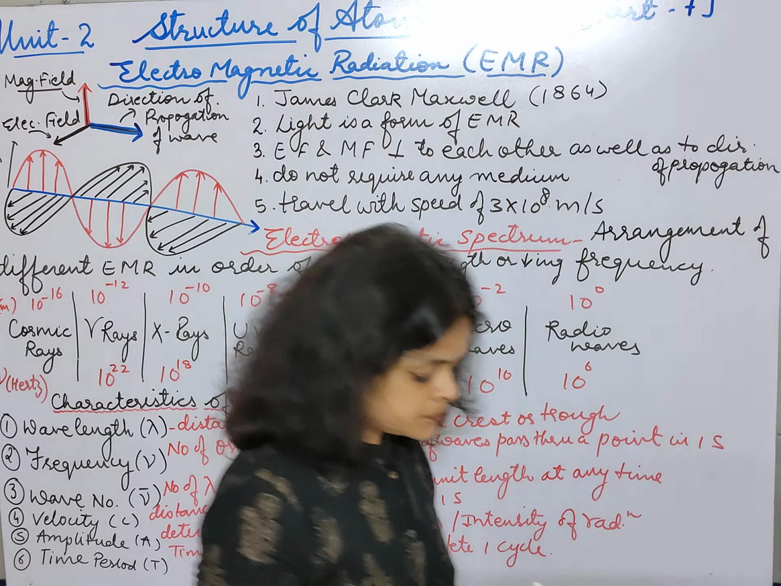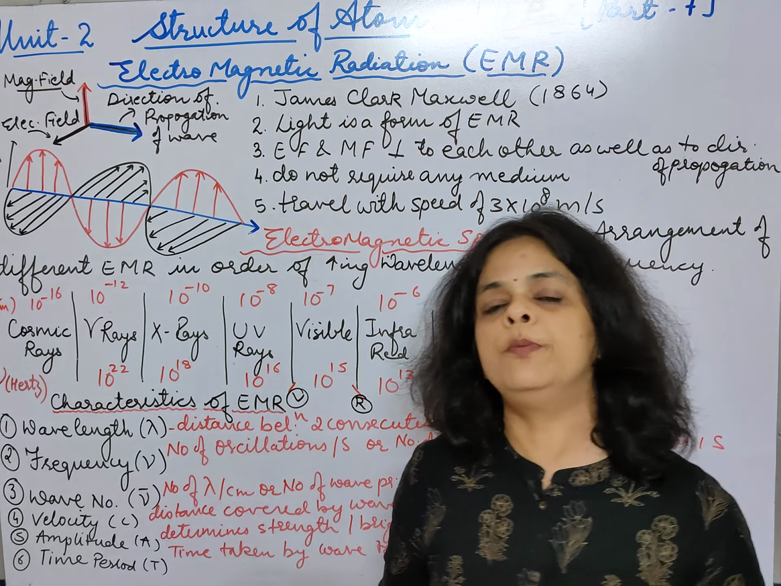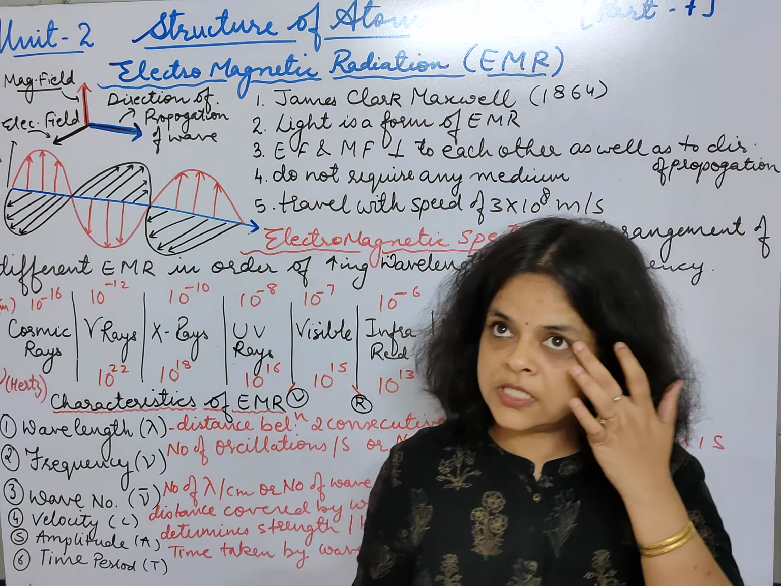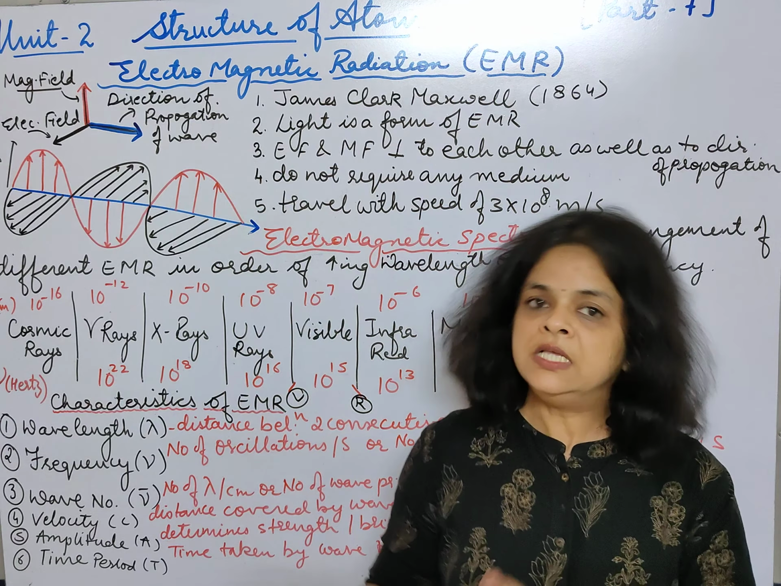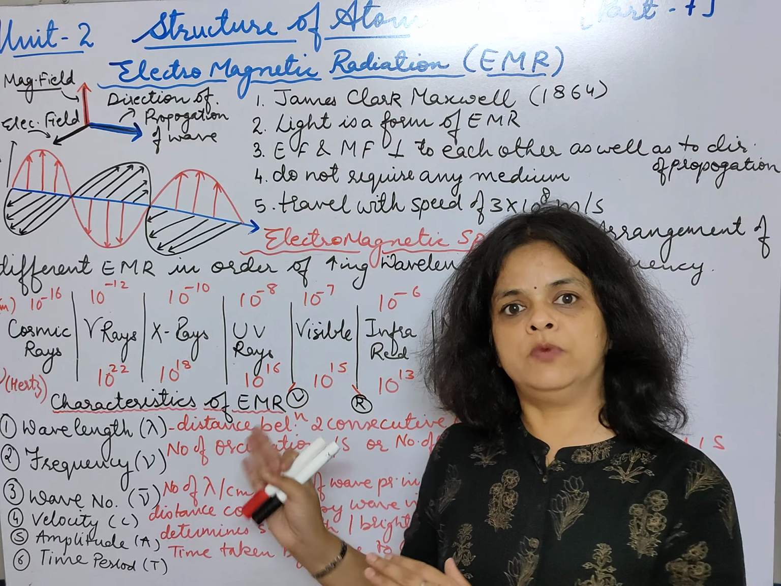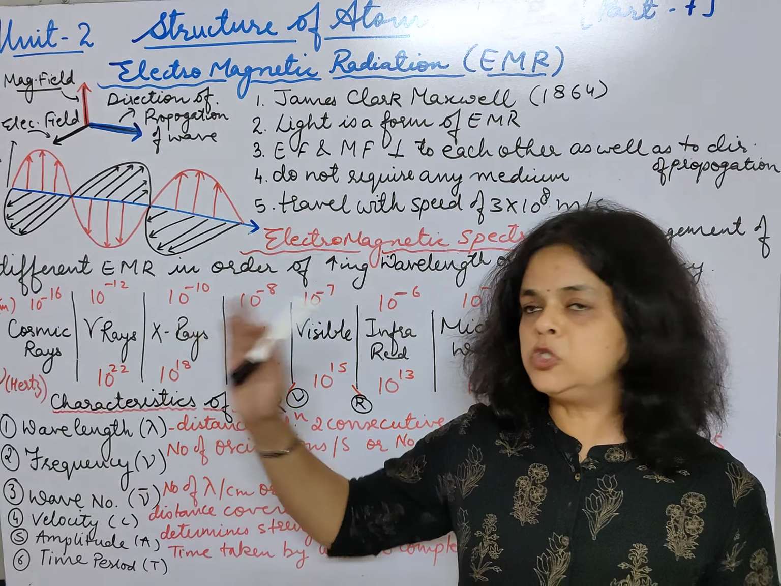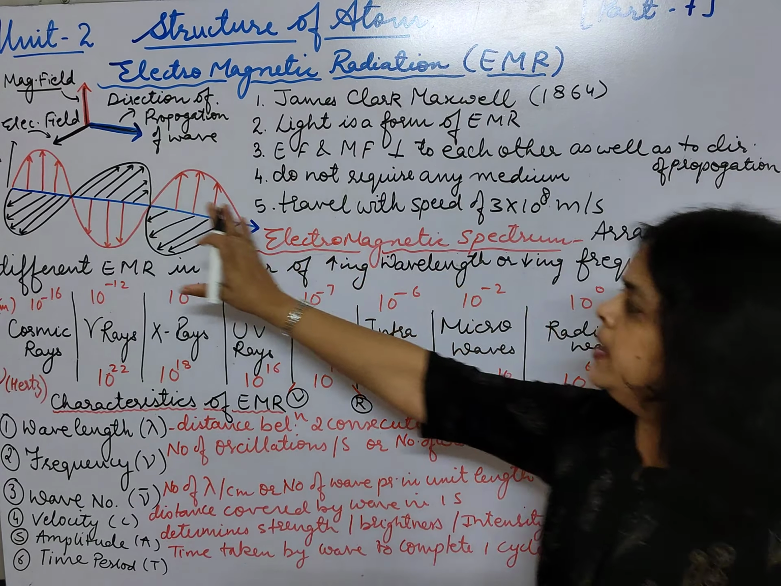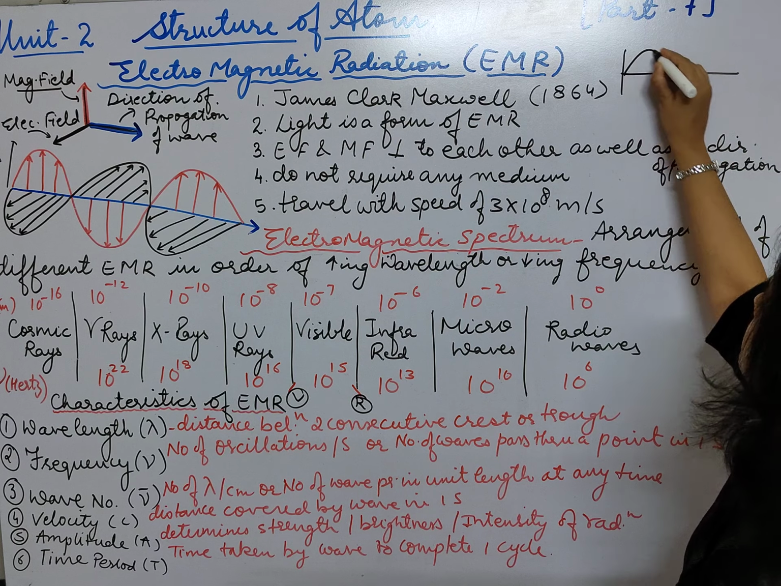Okay, now there are some characteristics which are associated with these electromagnetic radiations. As you have studied in junior classes, what are the characteristics of waves? The same are applicable over here. So let's go through them. What is wavelength? If you talk about a wave, students, I have made a simplified form of a wave, this is a wave.